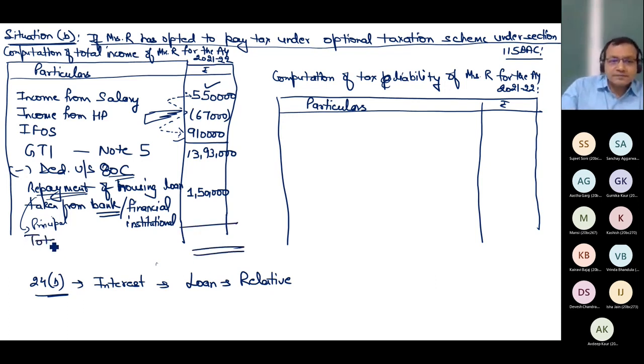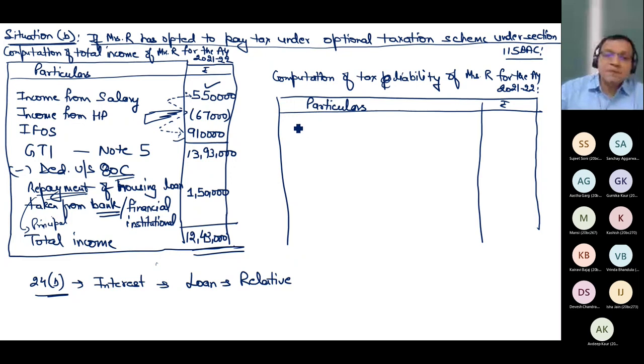Otherwise, this is my total income. Hurry up. Tell me the answer of total income. The value is around 12,43,000. Very good. 1243. Now, can you tell me the tax on 1243? Now, the assessee's age is 50 years. So, up to 2,50,000 nil, 2,50,000 to 5 lakh 5%, 5 lakh to 10 lakh 20%, above 10 lakh 30%. With this, tax on rupees 1243 comes out to be